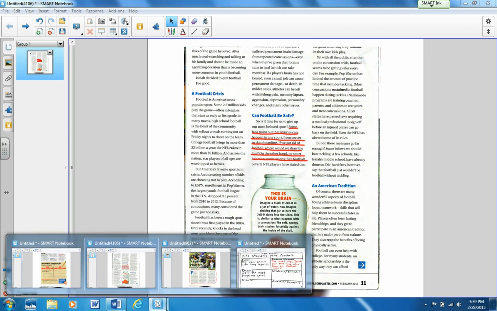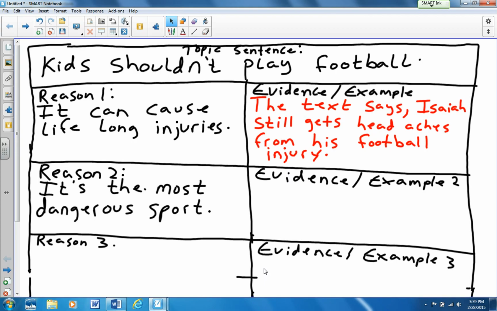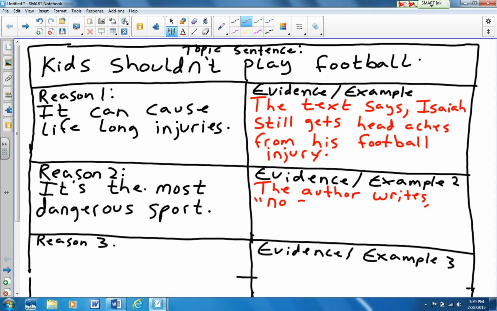Okay, and that's a pretty powerful sentence, so I'm actually going to quote this sentence, and that's always a good method. So we're going to put, the author writes, quote, no sport has more concussions than football, end quote.